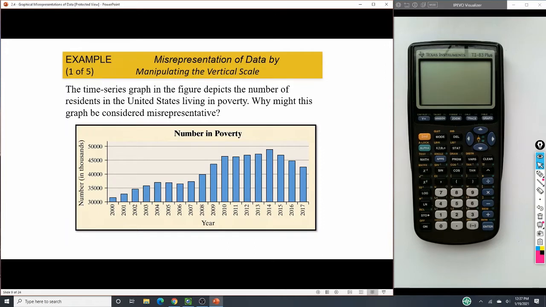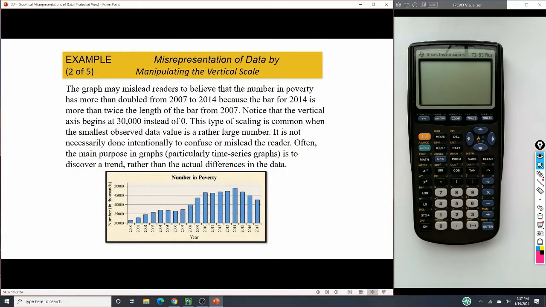All right, here we have a time series. So what might we be misrepresenting here as well? When we look at this, we notice that from 2007 to 2014, the bar for 2014 is more than twice that of 2007. The reason that looks crazy is, again, our scaling. When we look at our numbers over there, we start at 30,000 instead of starting at 0.